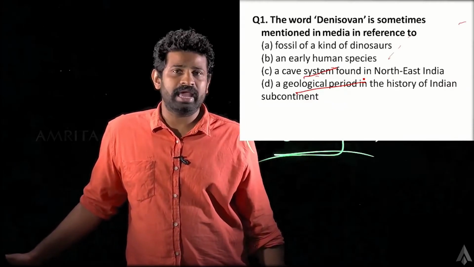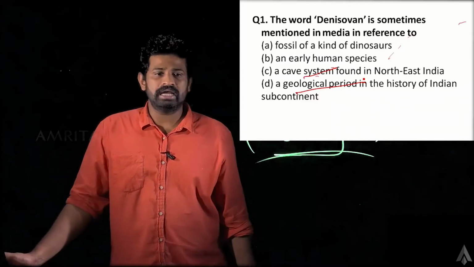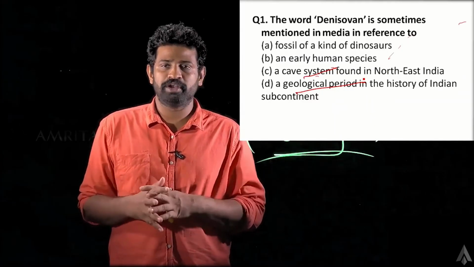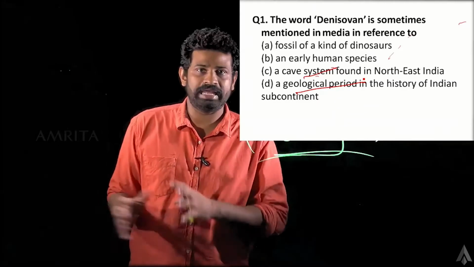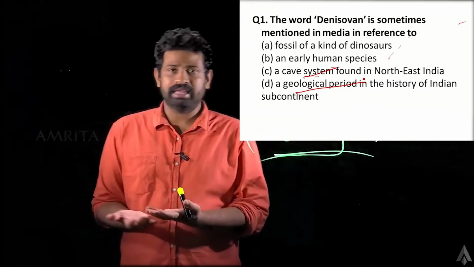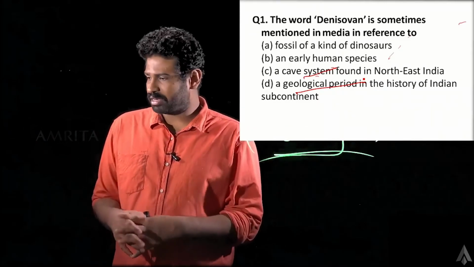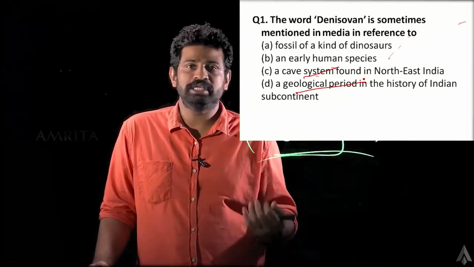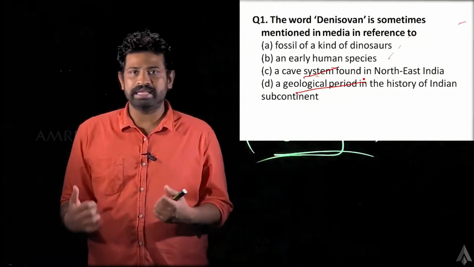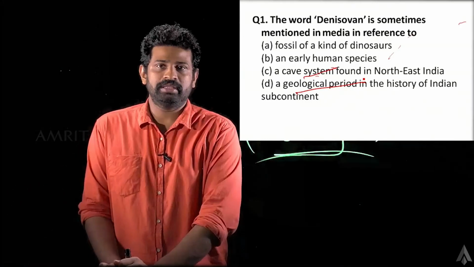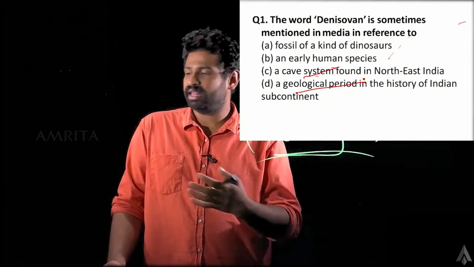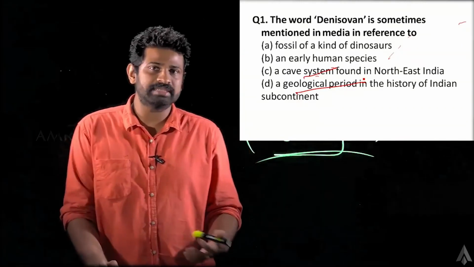If that was the case, all of us would have known it, obviously. And since that is not the case, since we don't know it in that sense, I think it's fair to eliminate that. So I don't think there is any reason why we have to keep options C and D. Options C and D can be easily eliminated going by that logic we discussed. But how will we finalize between A and B? So that's a tough call.